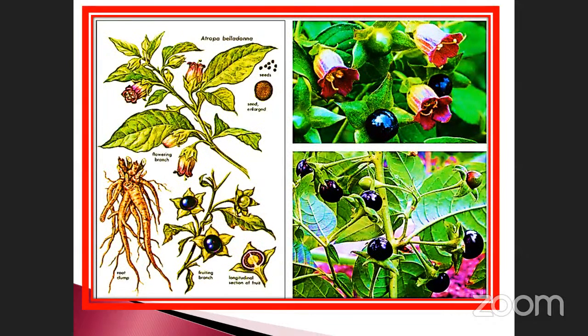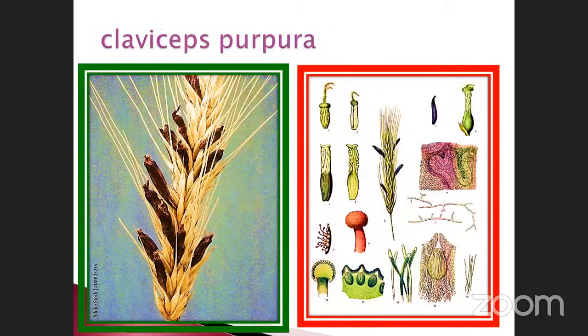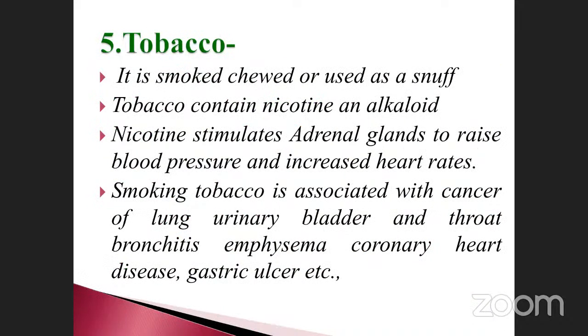See, this is the plant. Let me discuss Atropa belladonna. Sometimes they may ask a question, which one is in the Datura family? See that the flowers look like Datura species, isn't it? This is Atropa belladonna and also Datura species. Claviceps purpurea is the fungus. Note it down. The structure will be like this.